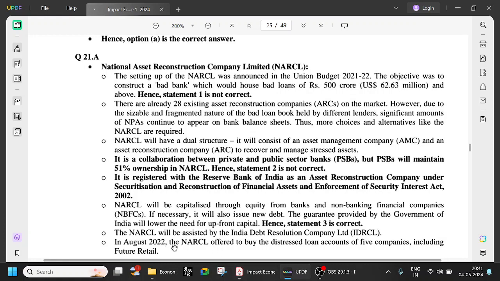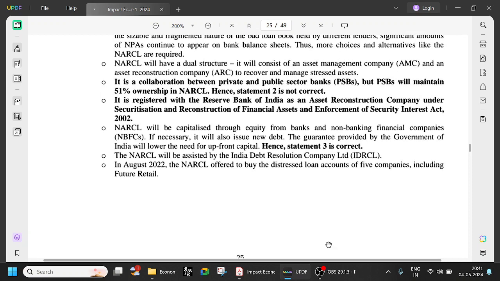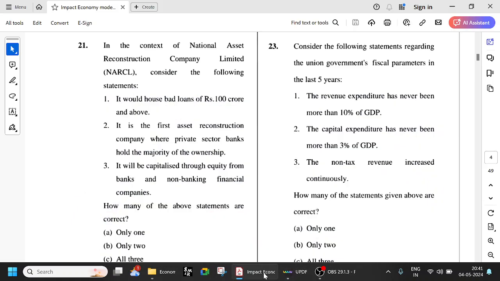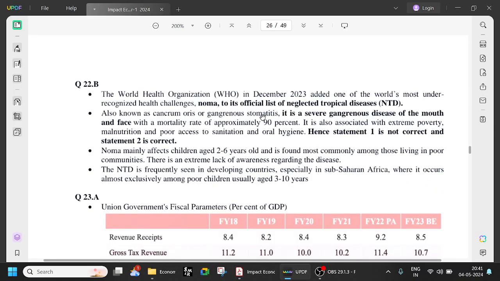In August 2022, NARCL offered to buy the distressed loan accounts of 5 companies, including Future Retail. Future Retail is Big Bazaar and all those things. Even that was facing problems, and NARCL offered to buy the distressed loan. So whatever these distressed loan accounts are there, NARCL will take and try to bring something out of it. It will try to get some benefit instead of a complete loss.